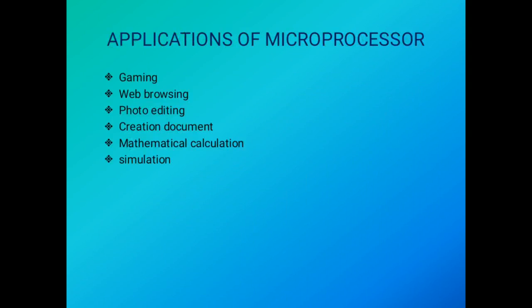Now we will see what are the applications of microprocessor. Availability of low cost, low power, small weight makes it useful in different applications. Nowadays, microprocessor based systems are used in speed control of motors, gaming, web browsing, document creation, traffic light control, photo editing, mathematical calculation, mobile accessories and so on.